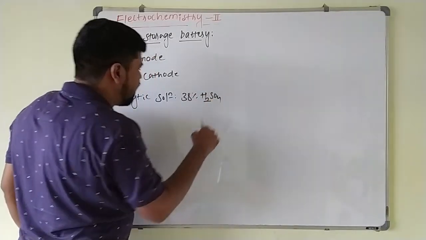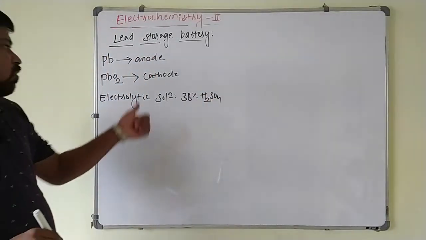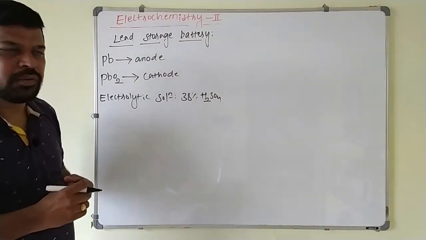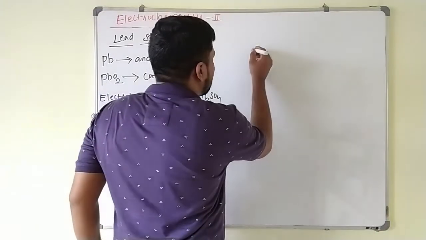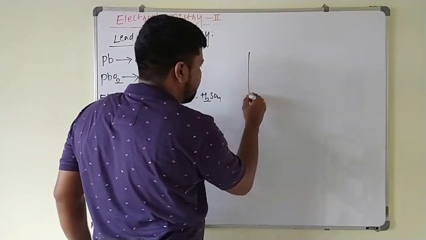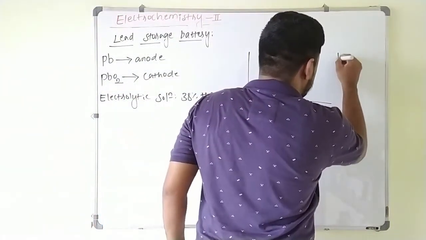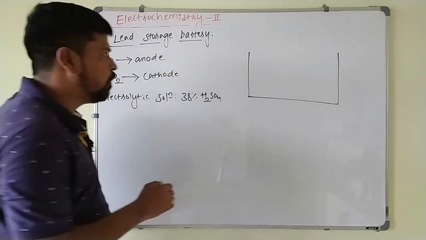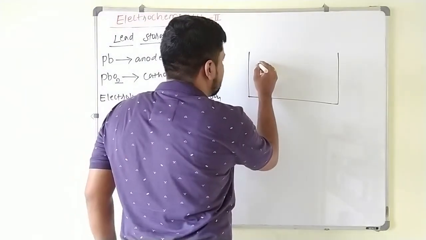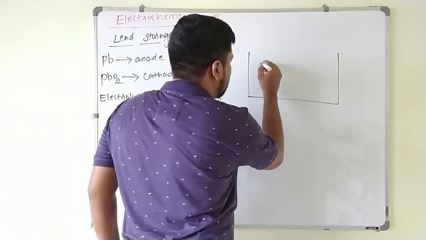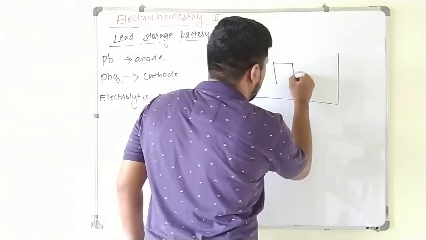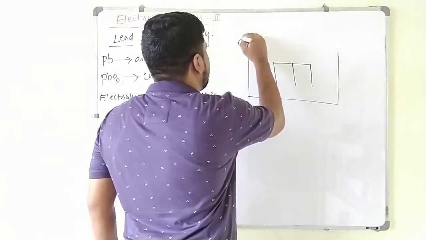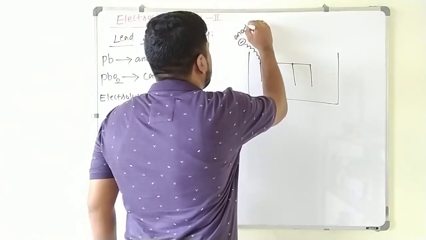Then what happens? At the anode, oxidation takes place, at the cathode reduction takes place, as a result a flow of electron takes place, then some amount of current will be generated here. Now here this lead storage battery is represented as, here lead anodes are there and PbO2 cathodes will be there here. So this is your anode, these lead rods, they are acting as what? Anode, so that it is having a negative end where lead is acting as anode.